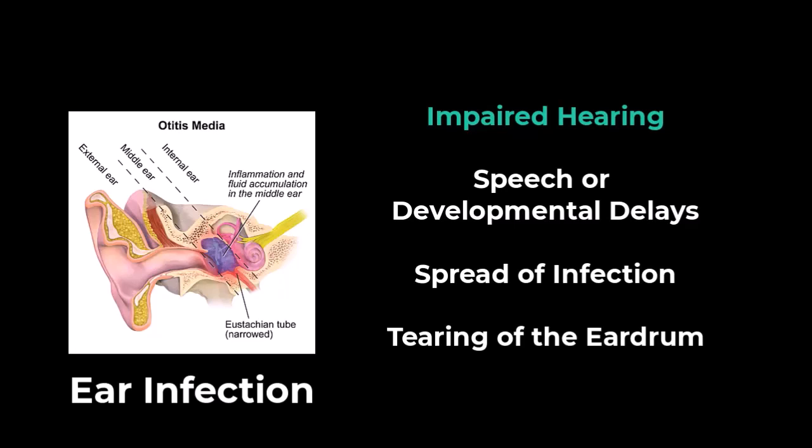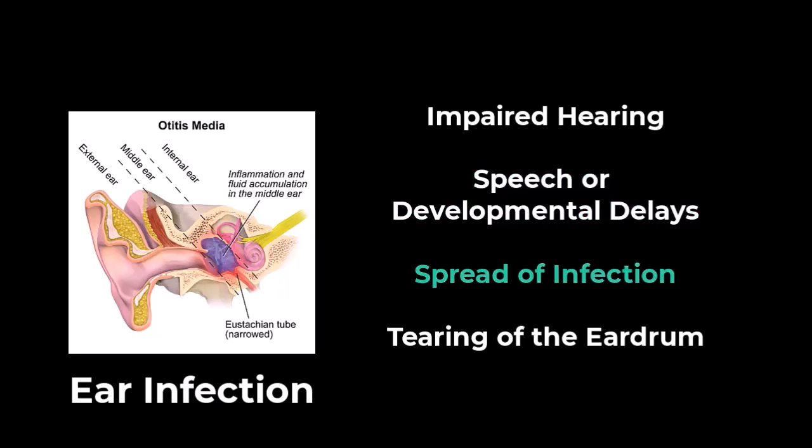Mild hearing loss that comes and goes is fairly common with an ear infection, but it usually gets better after the infection clears. Ear infections that happen again and again, or fluid in the middle ear, may lead to more significant hearing loss. If there is some permanent damage to the eardrum or other middle ear structures, permanent hearing loss may occur. Speech or developmental delays. If hearing is temporarily or permanently impaired in infants and toddlers, they may experience delays in speech, social, and developmental skills.